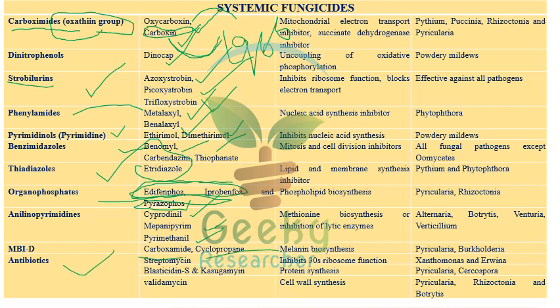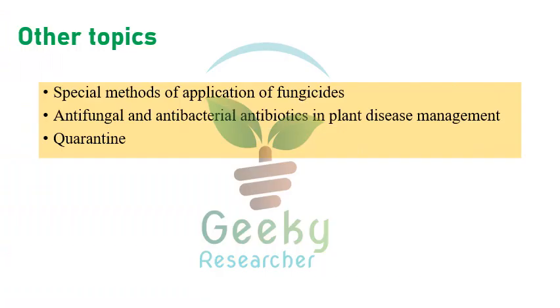And antibiotics like streptomycin, blasticidin, kasugamycin, validamycin, these all come under the antibiotics group. Their modes of action have been given on the right side. Please go through them, because we already discussed the mode of action, and whatever fungicides I mentioned are more or less similar here. Other topics we can expect are special methods of application of fungicides, like trunk injection, sucker treatment, pairing and prelimage, capsule application. These are all some kinds of treatments.